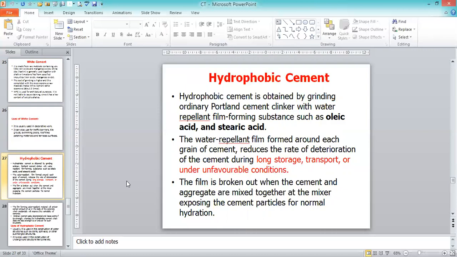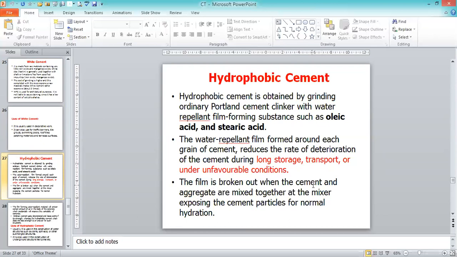So that is the main important feature: hydrophobic cement has a water repellent film of oleic acid and stearic acid, so we can store the cement for a long time without creating any lumps of the cement granules. Lumps are not going to be generated from the cement granules. That is the peculiar advantage of using hydrophobic cement, whether you transport it for long distances or use it under unfavorable conditions.